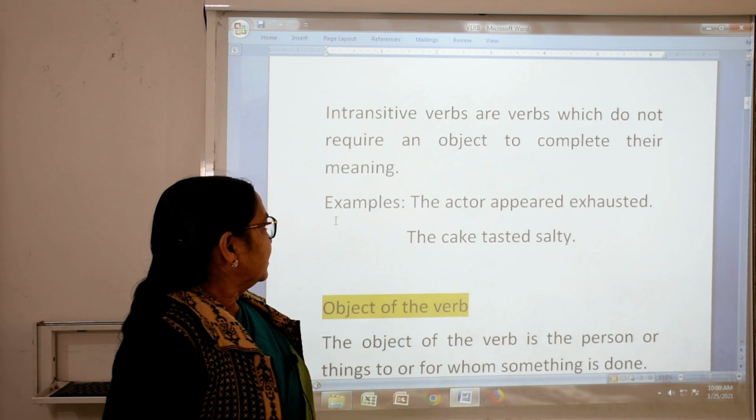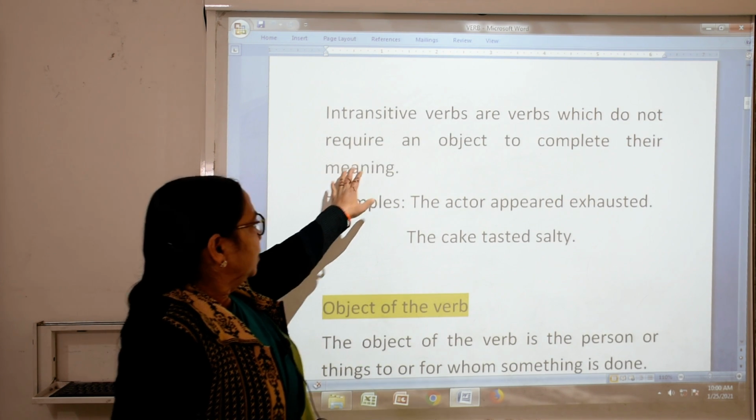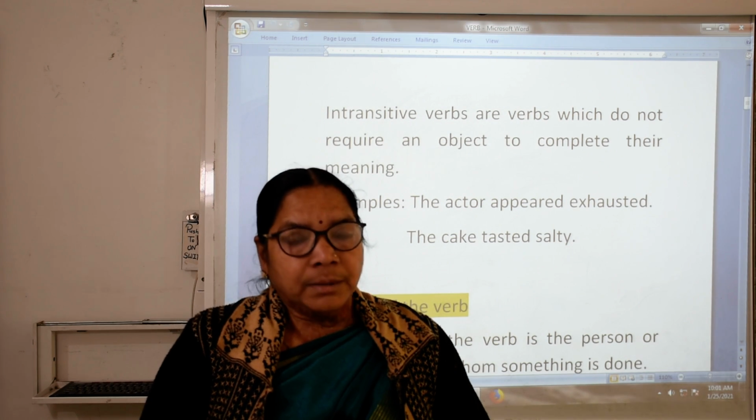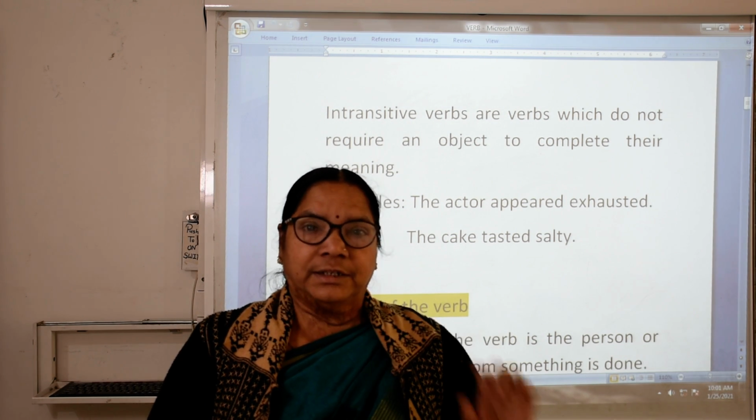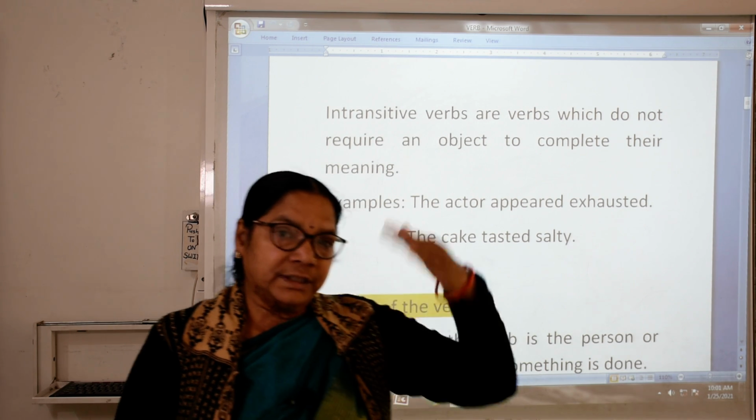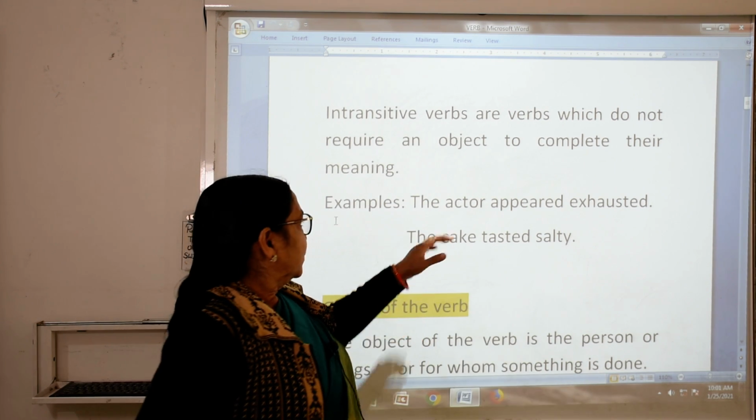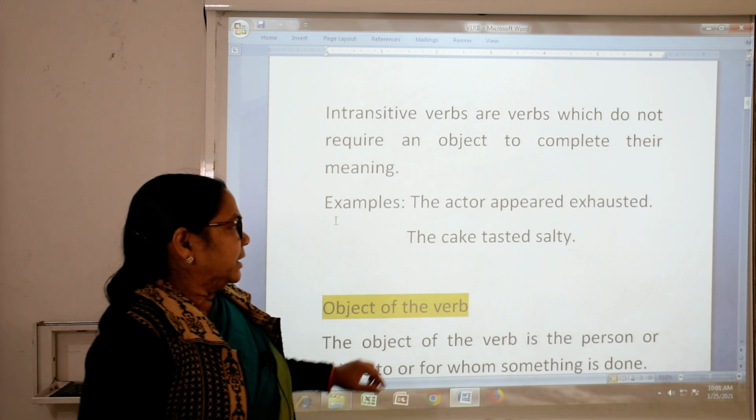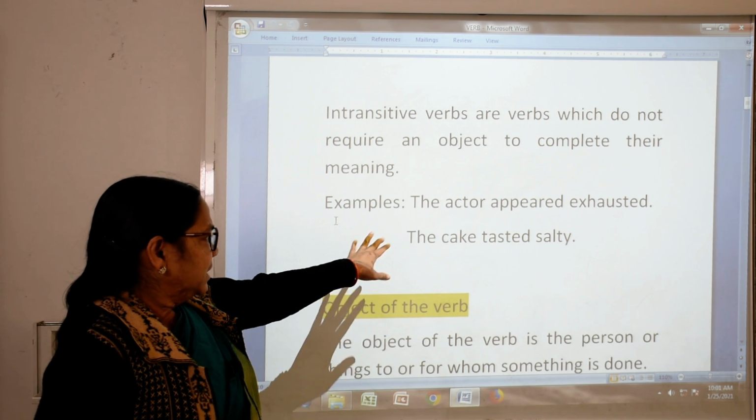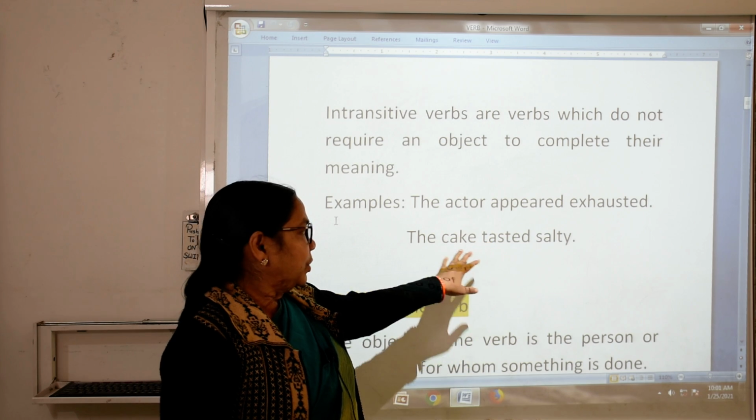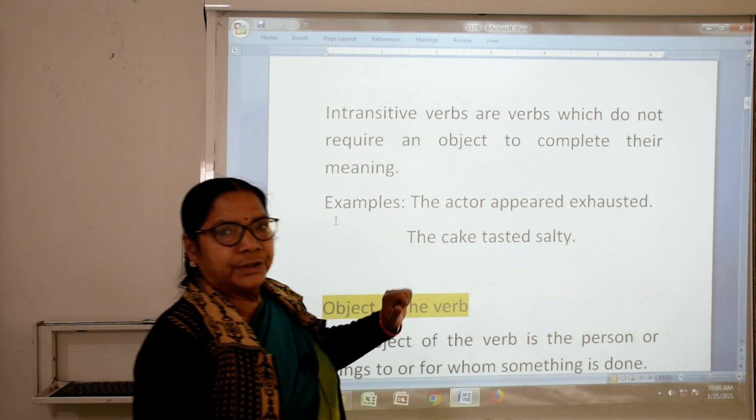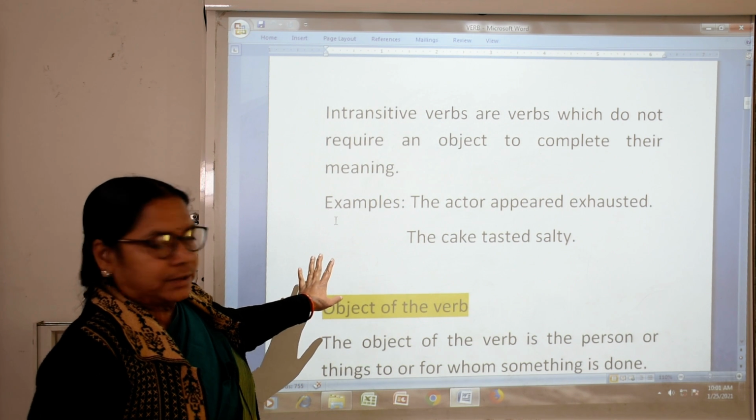Now intransitive verbs are verbs which do not require any object. It does not require any object, but still the meaning is clear. So we have to see the difference. What is the difference? To complete their meaning. Example: the actor appeared exhausted; the cake tasted salty. The cake tasted salty. It does not need any object.